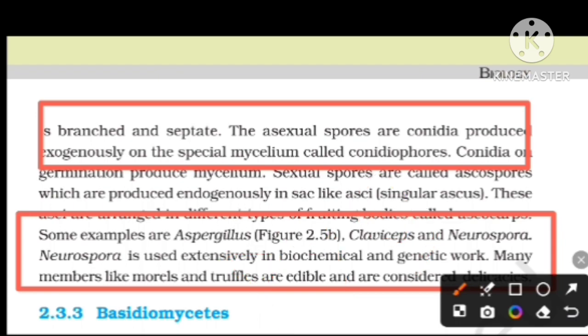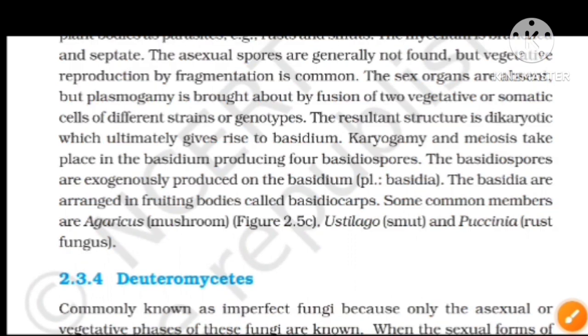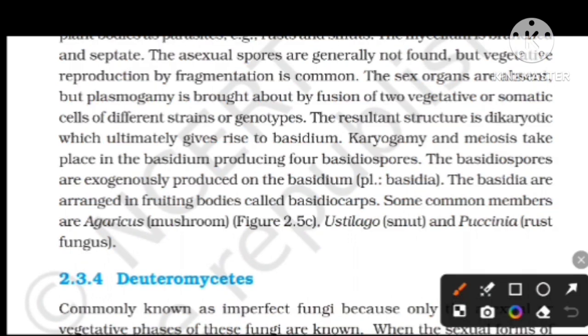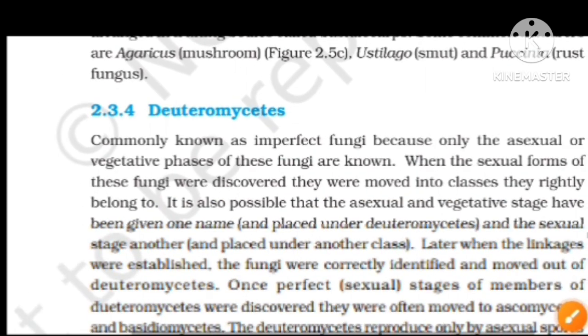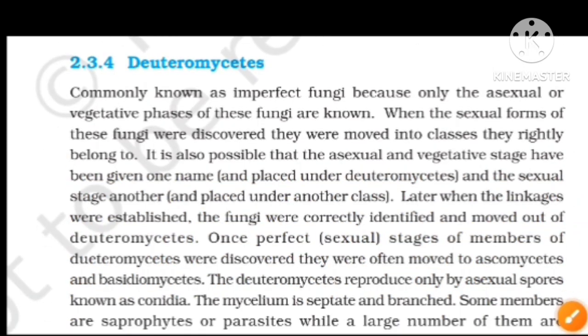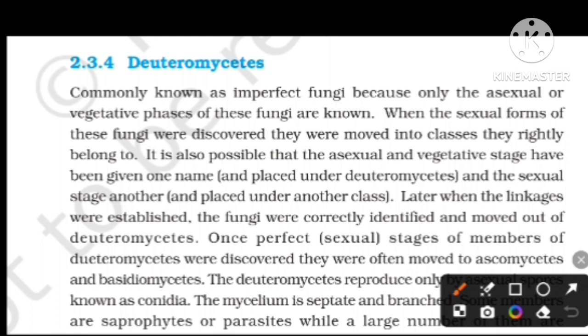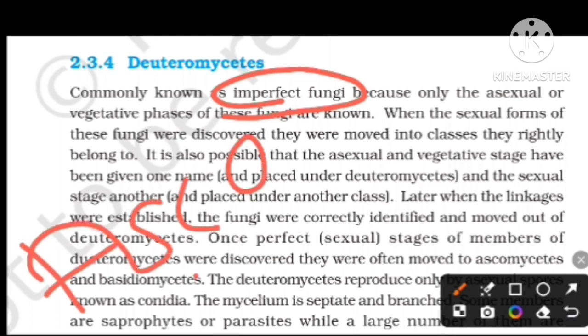Next, here Agaricus is a mushroom. Remember, and Deuteromycetes. Deuteromycetes is called imperfect fungi. Please remember all the other names of fungi. Phycomycetes does not have another name, but Ascomycetes have another name, sac fungi, Deuteromycetes the imperfect fungi, and Basidiomycetes the puff balls, bracket fungi, and mushrooms.